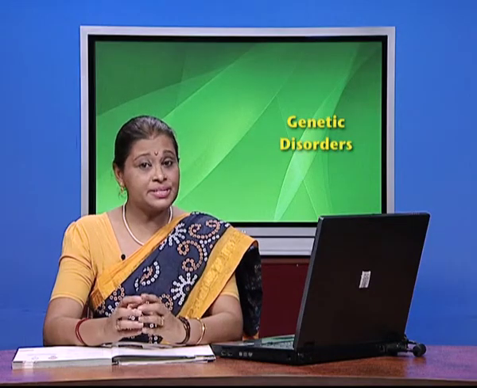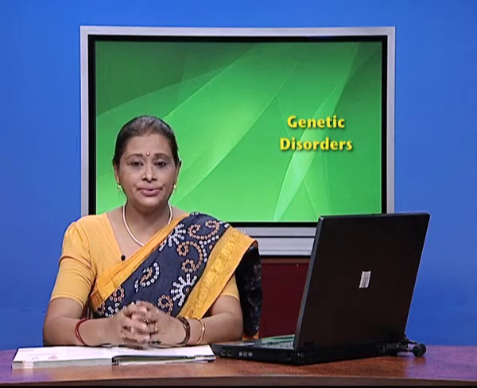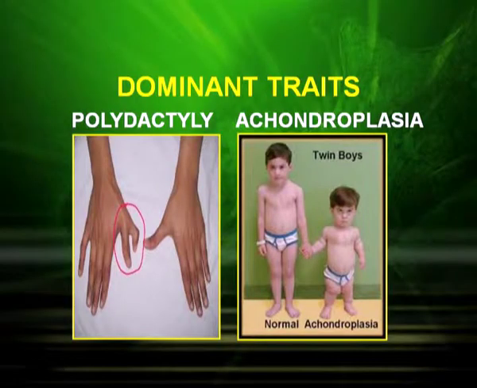Now we have some examples of autosomal dominant traits. One is polydactyly. You must have seen a person having more than 5 fingers, as the picture shows. Another important one is achondroplasia. In this picture, you can see twin boys. One is normal, and the other one, although they are twins, is suffering from a disease, achondroplasia, which is the shortening of the normal bones.